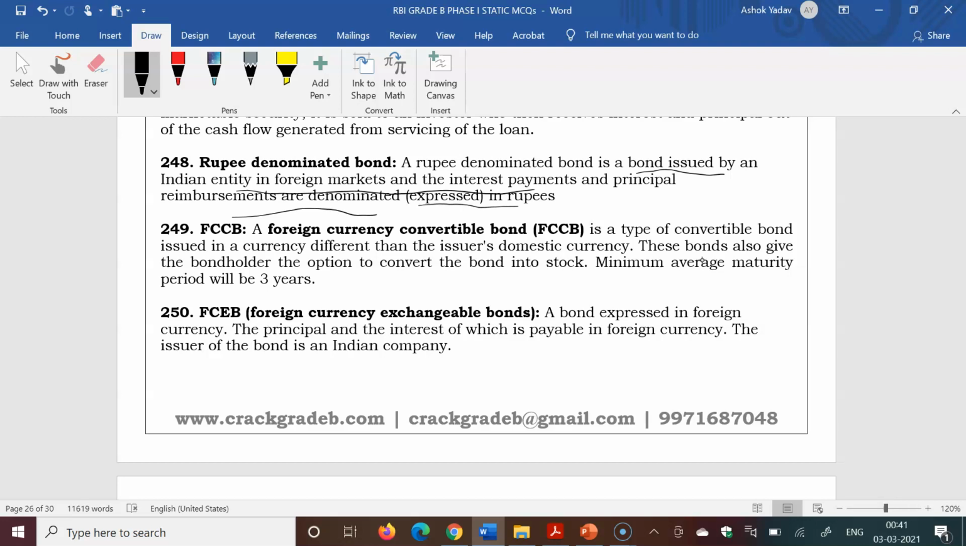FCCB, a foreign currency convertible bond, is a type of convertible bond issued in a currency different from the issuer's domestic currency. These bonds also give the bondholder the option to convert the bond into stock. Minimum average maturity period is 3 years for the FCCB. Full form is asked many times. Foreign currency exchangeable bond is a bond expressed in foreign currency, the principal and the interest of which are payable in foreign currency. The issuer of the bond is an Indian company.